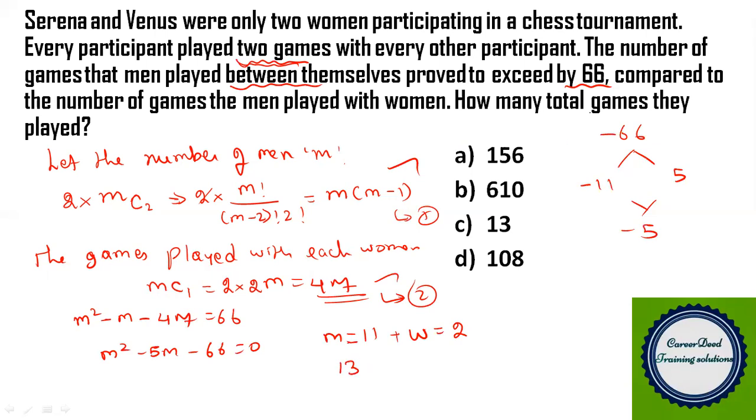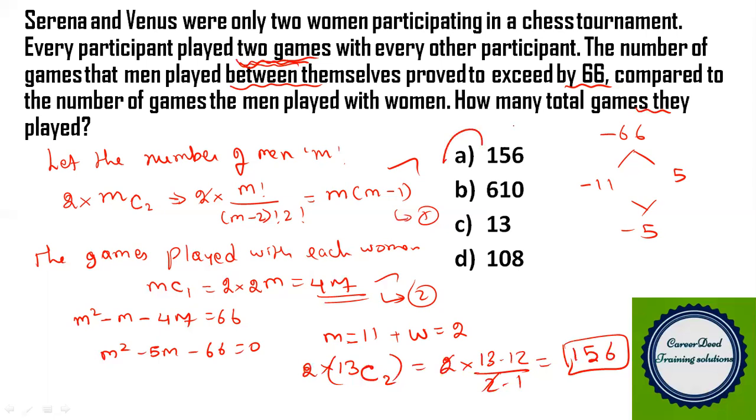Now you have to find how many total games they have played. So these 13 people have played 13C2 games, but how many times have they played? Each of them played two games, so you have to multiply this by 2. So 2 into 13C2, right? So 2 into 13 into 12 by 2 into 1. So when you cancel this, you get 13 into 12. So the answer becomes 156. So they totally played 156 games. So the answer for this question is 156. So again, this question is based on combination, but it is completely a reasoning puzzle type.